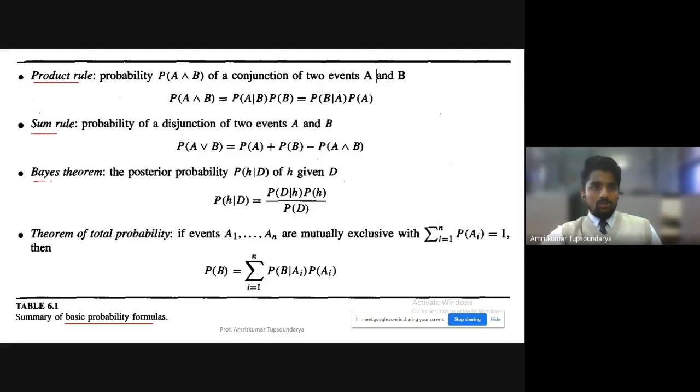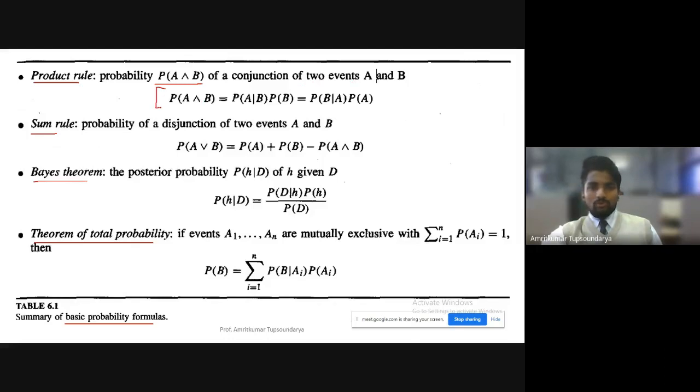the sum rule, Bayes theorem itself, what we just saw, and the theorem of total probability. Product rule, as the name suggests, is the product of two events. So the probability of, let's say, event A and event B, the product rule will be the probability of A conjunction B. This is the notation for the conjunction of two events A and B.